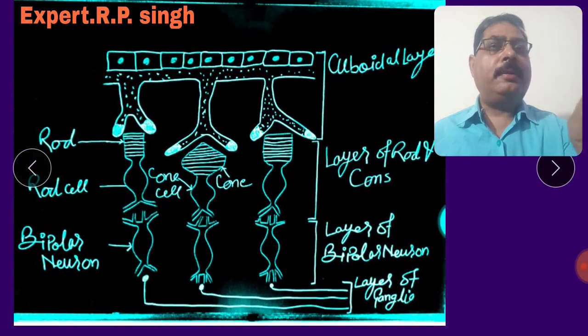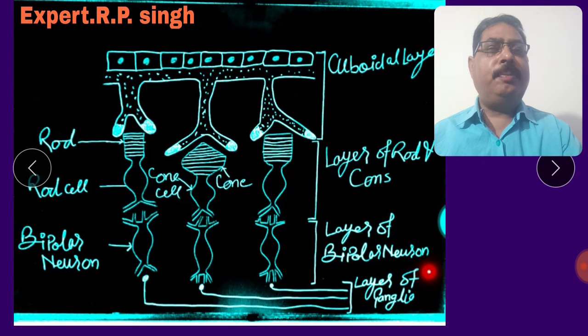This is the figure, the cuboidal layer. You see the cuboidal layer. Next layer, the layer of rods and cones. This is a very important topic for the competition point of view. I shall explain it in the next slide. Third layer, the layer of bipolar neurons. Fourth layer, the layer of ganglia.